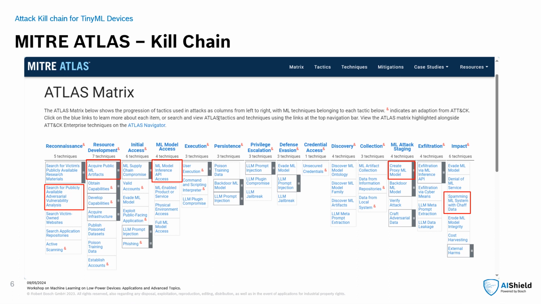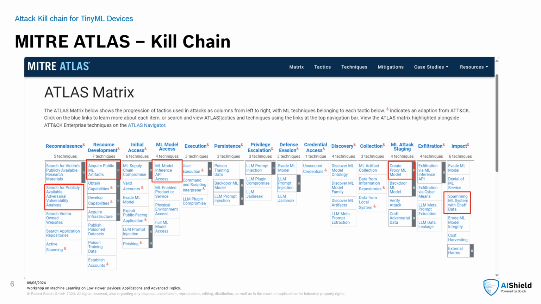In TinyML devices, attackers can manipulate sensor inputs to influence model outcomes, thus compromising the device's reliability. The kill chain emphasizes the significance of securing data pathways, implementing robust anomaly detection, and maintaining secure device firmware to mitigate risk.